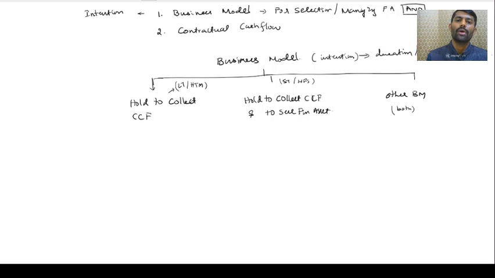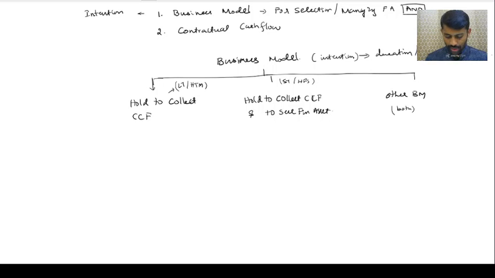So period of holding is of three models, three categories. One is held to collect contractual cash flow. That means it is a long term. So we have invested only to collect contractual cash flow. Second one, hold to collect contractual cash flow and to sell the financial asset. That means it is a short-term financial asset. Third one, at the time I purchase the investment, I don't know whether I'm going to hold for long-term or short-term. Suppose I thought let us keep it long-term, but if I get a good price, I can sell. So I'm not sure whether I'm going to hold for long-term or short-term. That time it is other business model. Got it? Yes, sir.